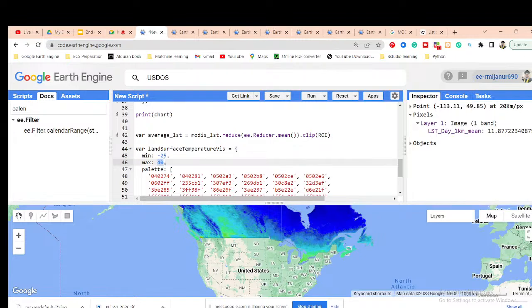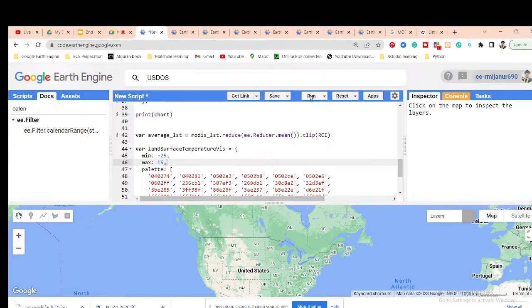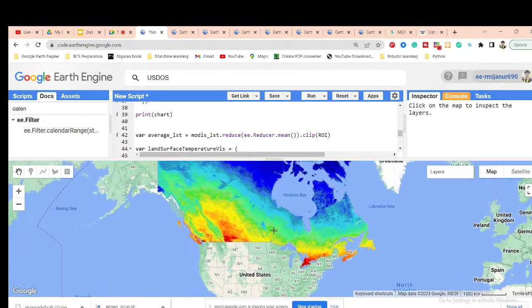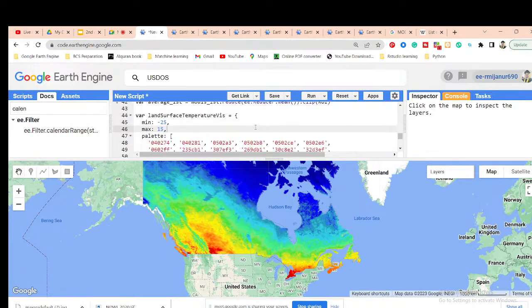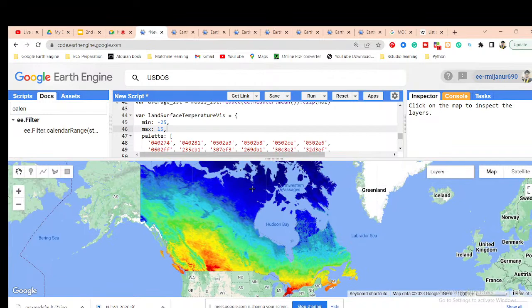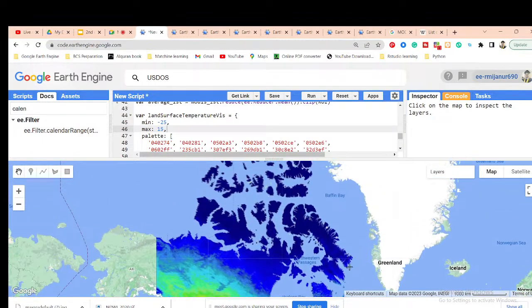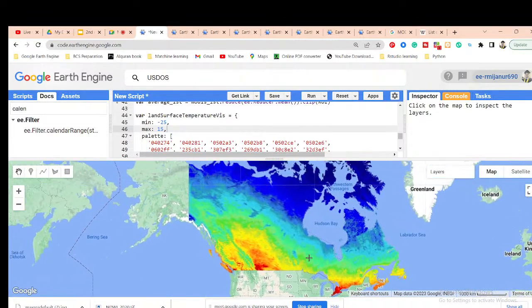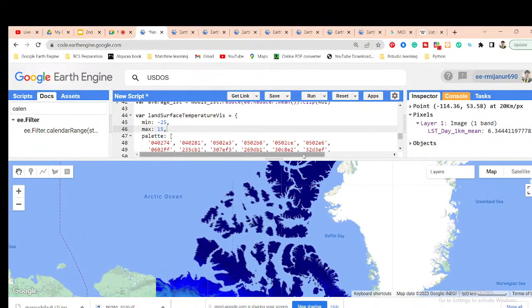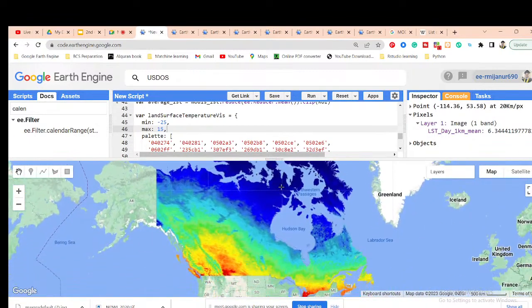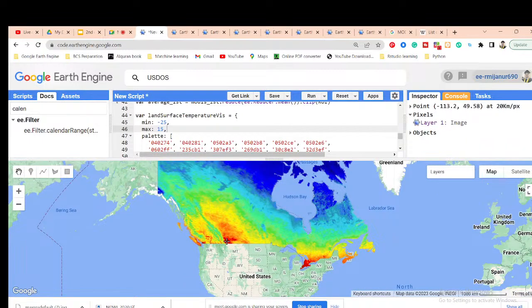Suppose I put 15 here. Now we can get a better result: 15 degrees Celsius, so this is minus 25, minus 15. So the red ones are around the range of 15.